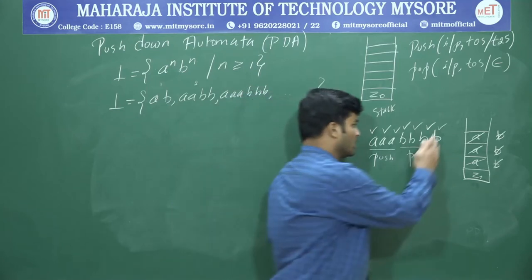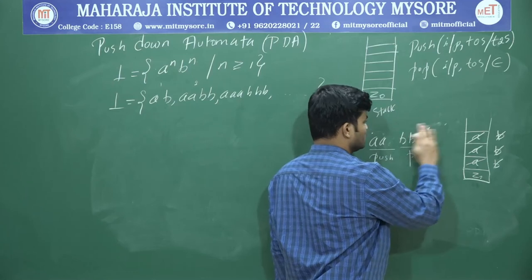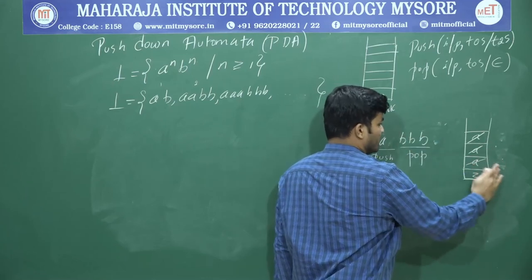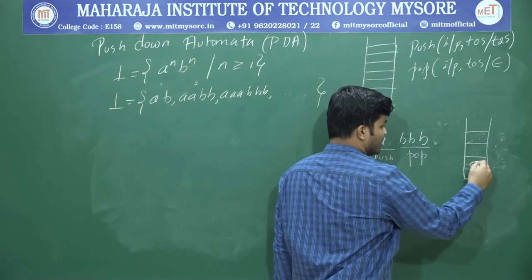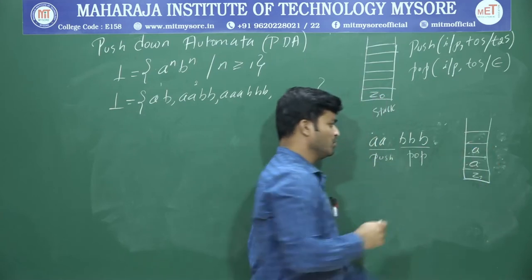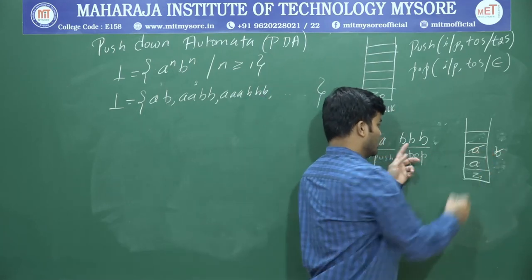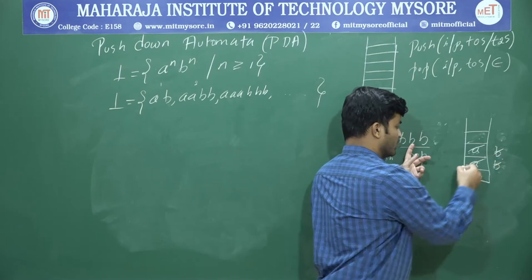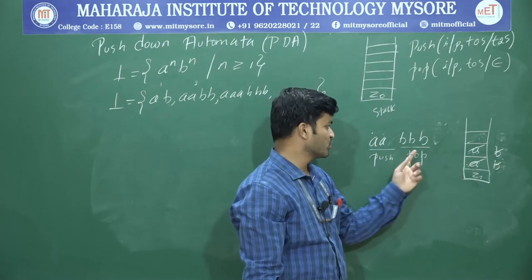Okay. And one more case: suppose you have 2 A's and 3 B's. How many A's will be at the top of the stack? 2 A's will be pushed. For the first B, I am going to pop out this one, and for the second B, I am going to pop out this one. Now I have one more B with Z naught on the stack, that's not possible.